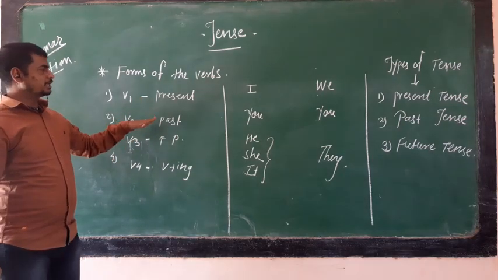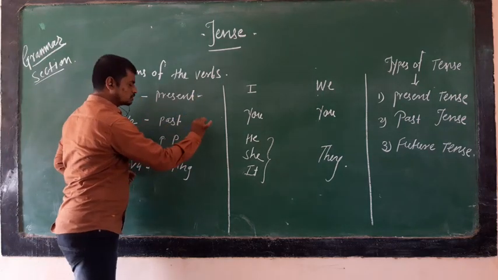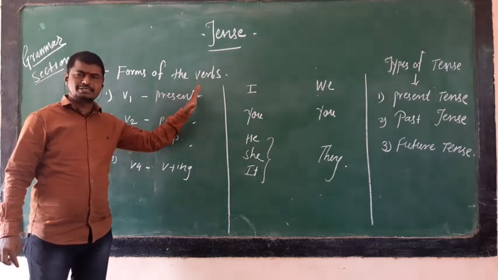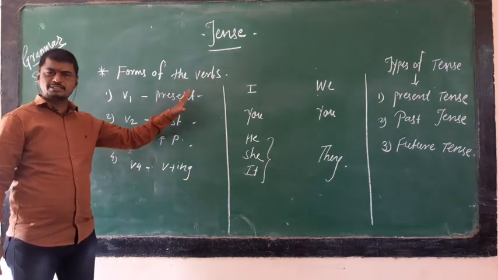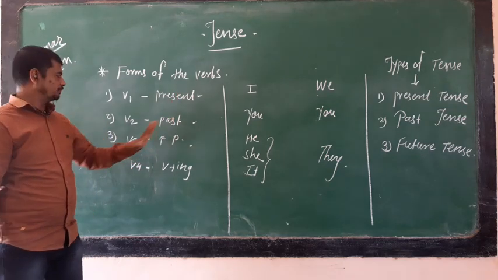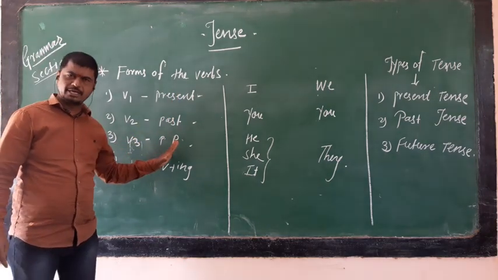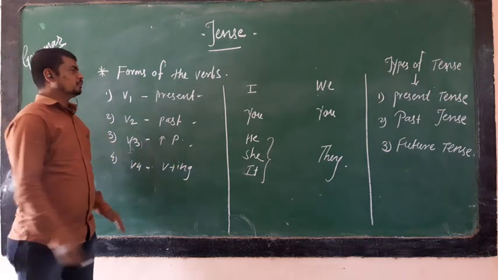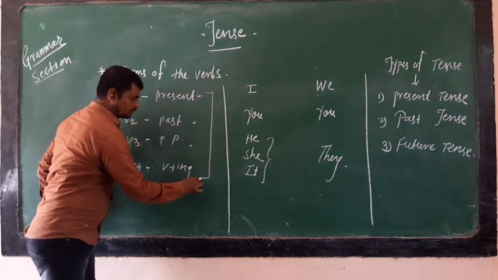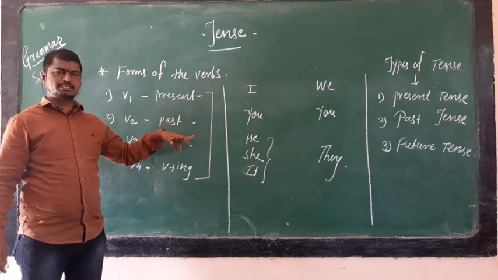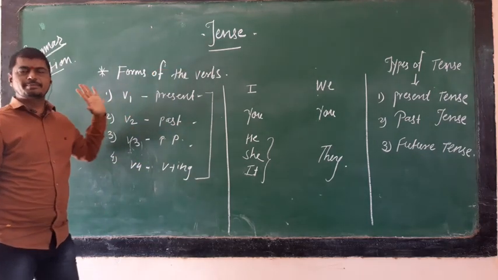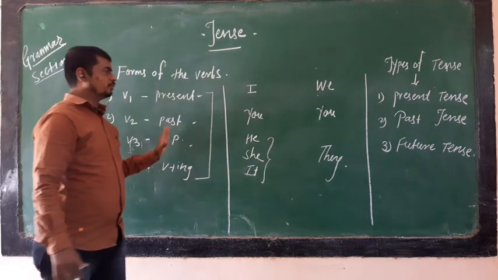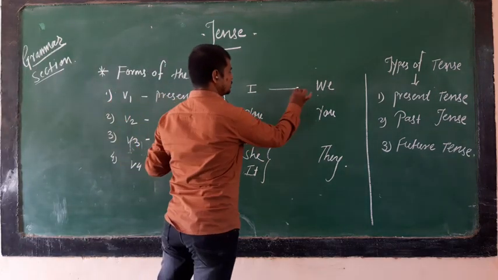While learning, we have to consider the forms of the verb. For example, V1 is write, the present tense. V2 is wrote. V3 is written. And the fourth form of the verb, V-ing, is writing. These are the four forms of the verb when we discuss the tense. This is the basic knowledge for learning tense.